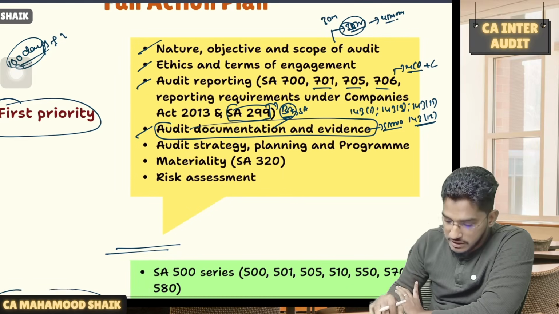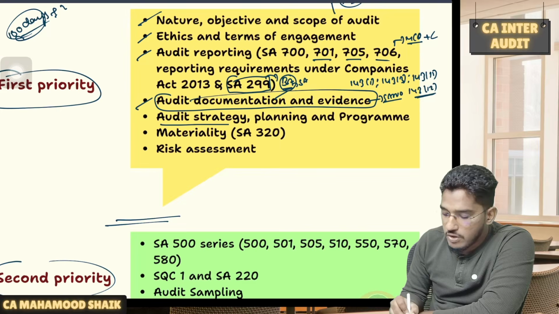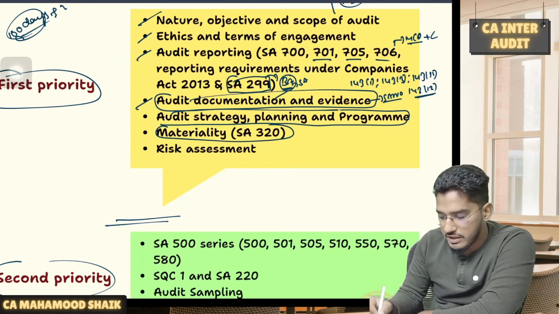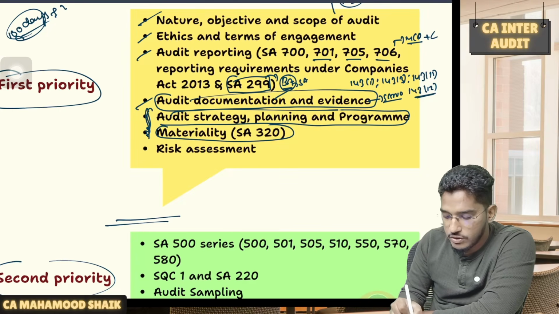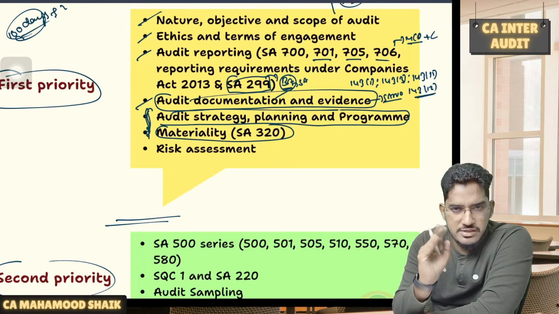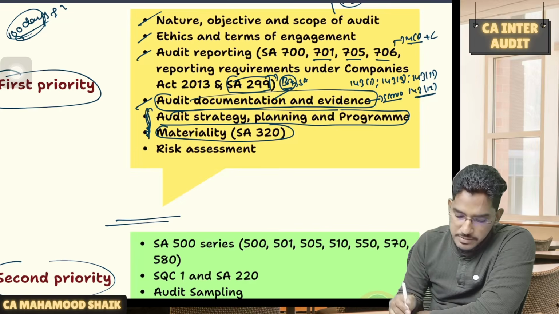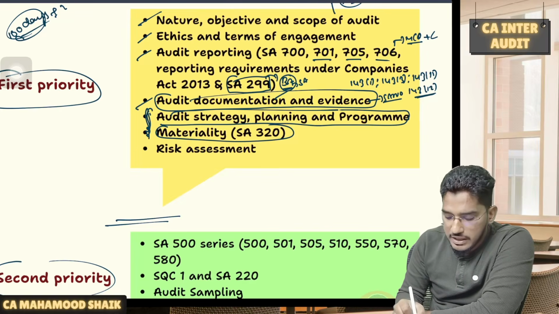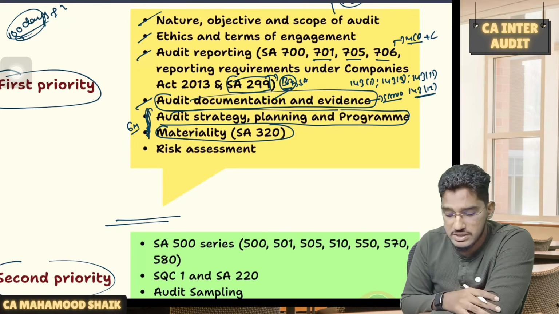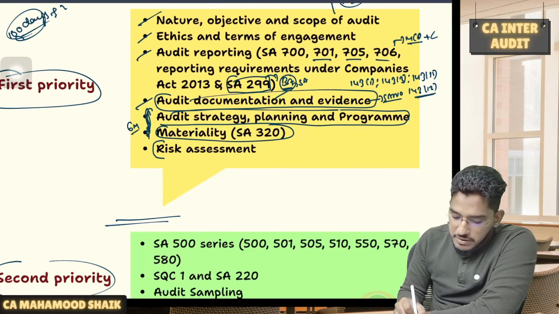Now, once again, coming back to the discussion, audit documentation and evidence, that chunk of chapters you have completed. Then we have audit strategy, planning and program, and also materiality. If you follow my material, I have clubbed both into a single chapter. In the audit strategy, planning and program itself, you will find the materiality discussion. Very simple chapter, guys. No concept here. Point-wise questions will be there. Here you purely have to work on remembrance. This chapter is also very important, and in recent times we are seeing a minimum of 6 marks of questions from these concepts, audit strategy, planning and program, including materiality.